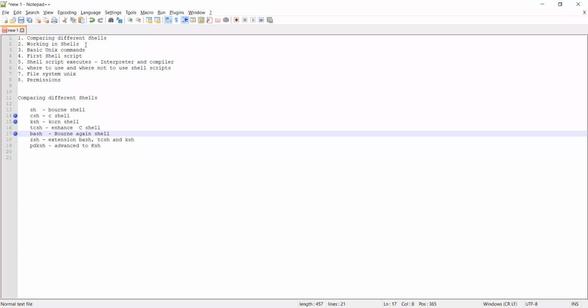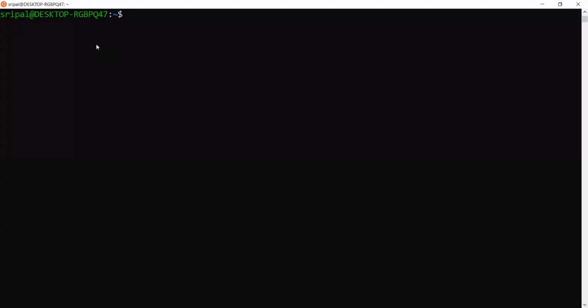So we talked about comparing the different shells. Now, working with shells, what are the tasks that can be done with the shell? When we type a word here, let's say I'm typing PWD.